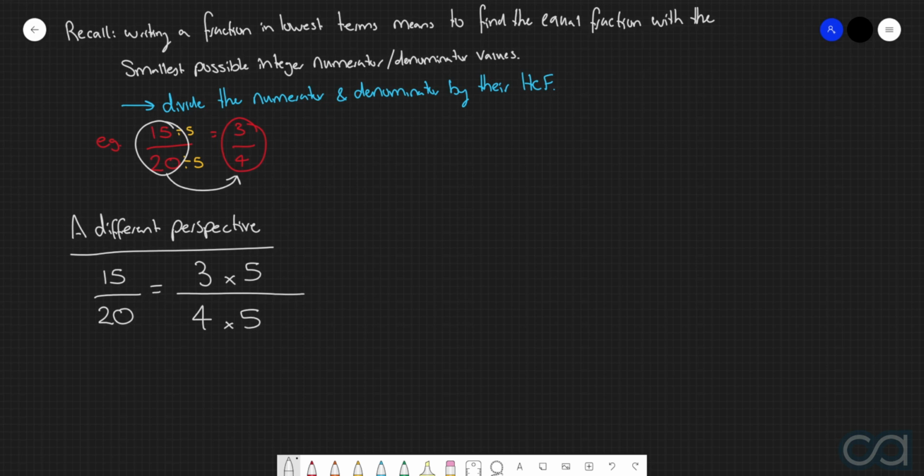Now, it turns out that when we're considering fractions, we have a very nice rule that we can use when we have common factors on the top and bottom of the fraction. It turns out that we can cancel these common factors.